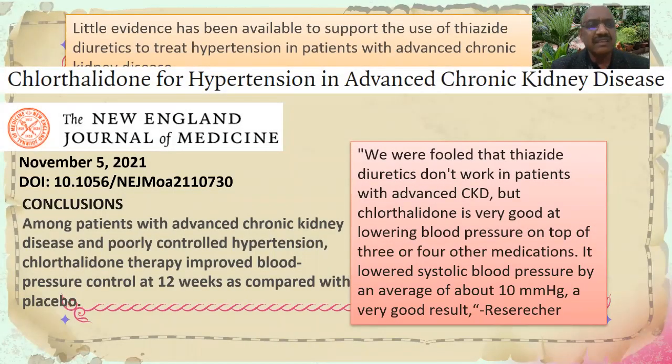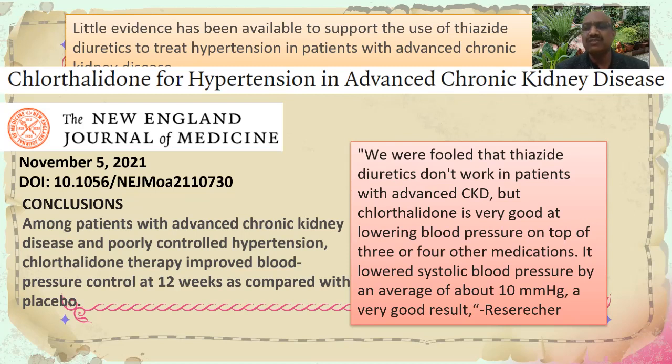Recently, in the New England Journal of Medicine on November 5, 2021, I think a very important trial, although a small trial, was published on chlorthalidone for hypertension in advanced CKD. This small trial showed that among patients with advanced chronic kidney disease and poorly controlled hypertension, chlorthalidone therapy improved blood pressure control at 12 weeks as compared with placebo.